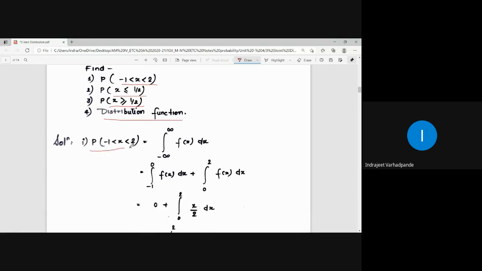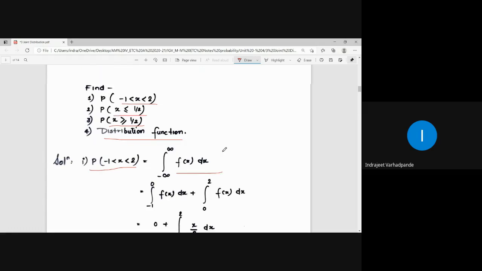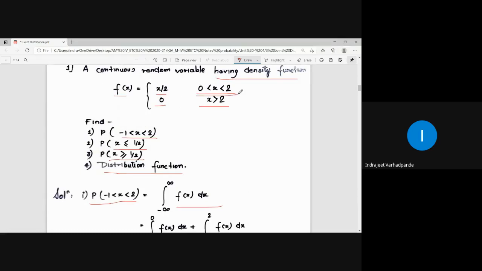So probability for the range -1 less than x less than 2. In general, I know that the integral from minus infinity to infinity of f of x dx is nothing but the probability, whose highest value it can take is 1. But our function is defined for 0 to 2. आपको कहां से कहां तक पूछा है? The range -1 to 2.